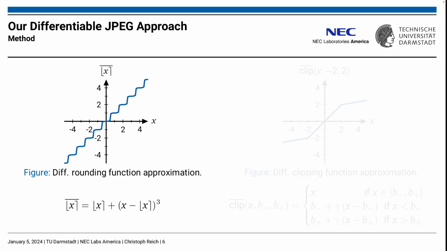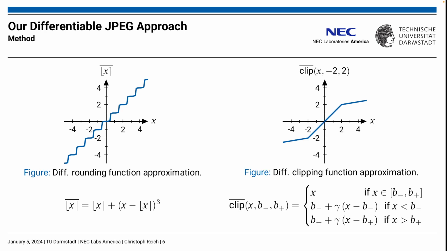First, we model the rounding function with a differentiable third-order polynomial approximation. For approximating the floor function, we shift the rounding function approximation accordingly. To still ensure a non-zero gradient for clipped values, we present a soft clipping operation.